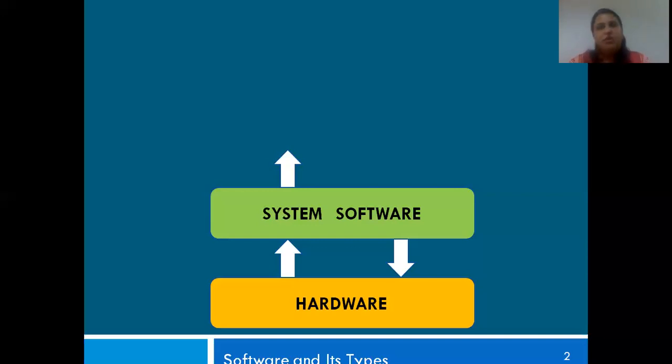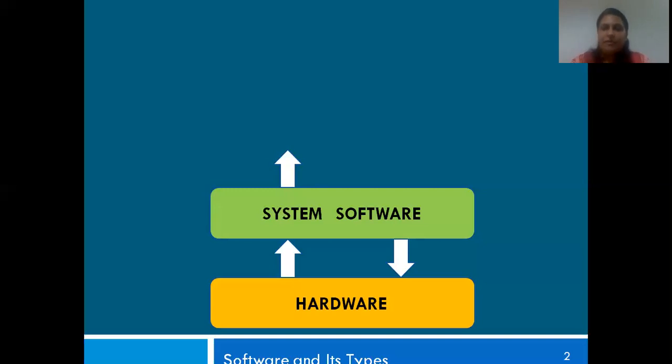Without this, your machine will not work at all. So in your system software, you basically have the operating system. It could be Microsoft Windows, or it could be Linux, it could be Unix. That depends on which operating system someone might want to use.